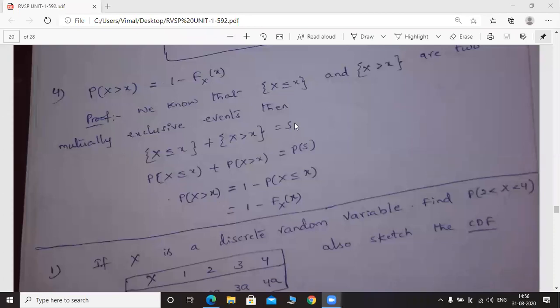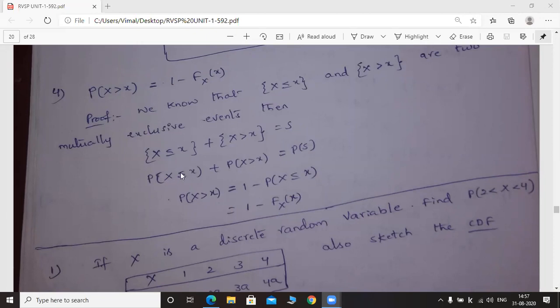Here, what is meant by sample space? Capital X less than or equal to small x plus capital X greater than small x. The entire set of possible values or possible outcomes in an experiment is called the sample space. Here the outcomes are separated into two groups. The first group is capital X less than or equal to small x. The second group is capital X greater than small x. This is called the sample space.